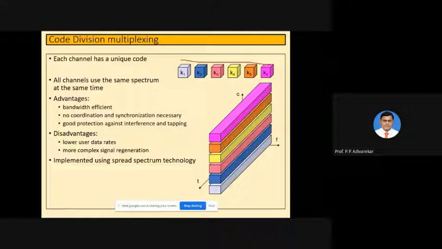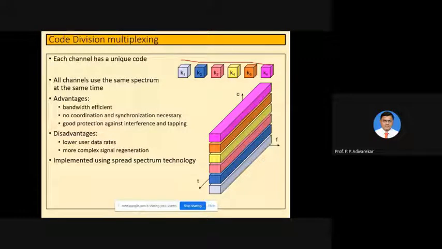And suppose user 2 is transmitting text, we know text requires a very small bandwidth. So the two users will have different bandwidth allocation: video requires larger bandwidth and text requires very small bandwidth.